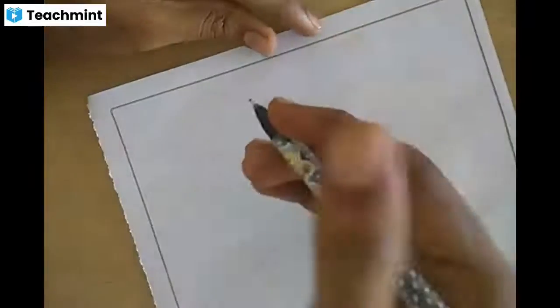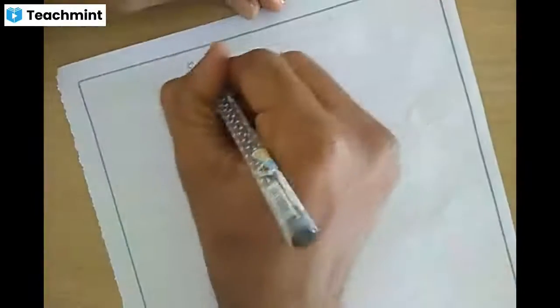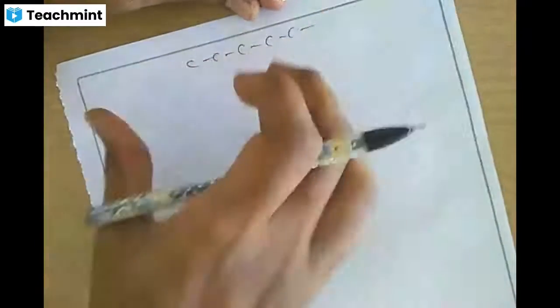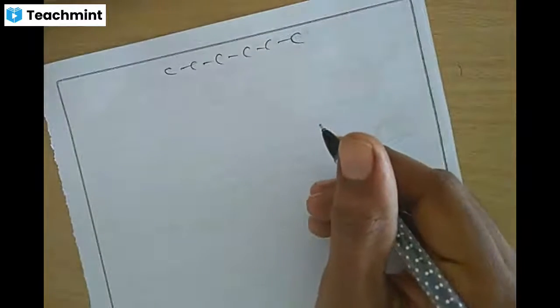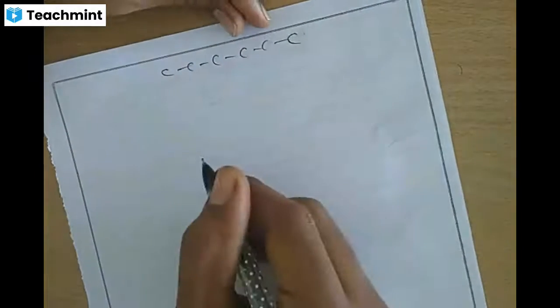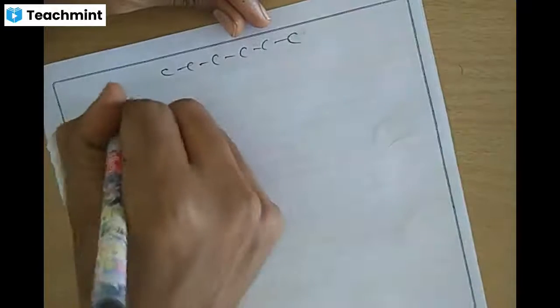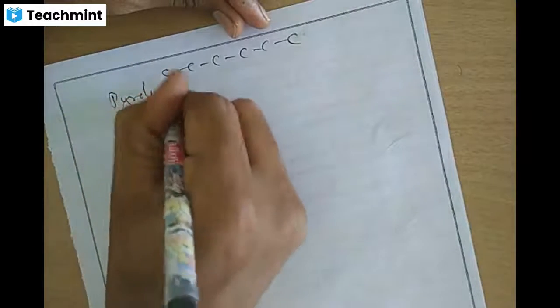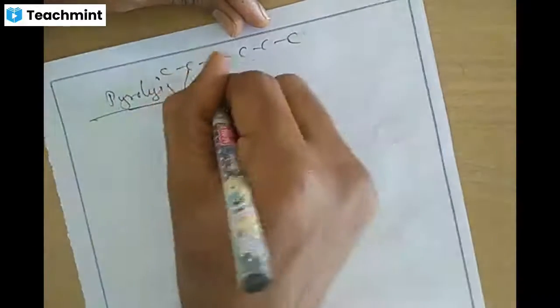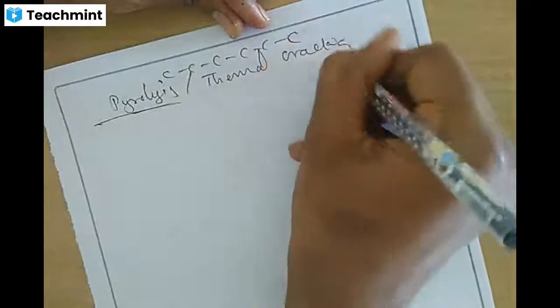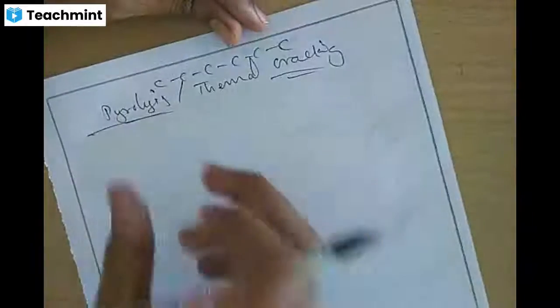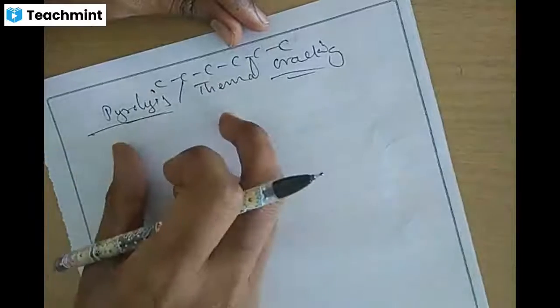So, I said in the beginning, small chain hydrocarbons are more stable. So a long chain hydrocarbon breaks into smaller chain hydrocarbons because that gives more efficient energy, or more energy. That is called pyrolysis, or thermal cracking. The name itself indicates pyrolysis, heat.